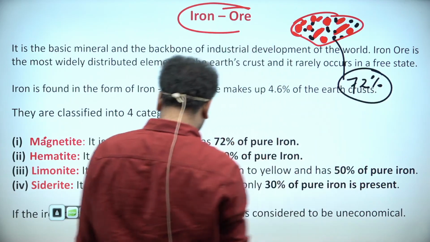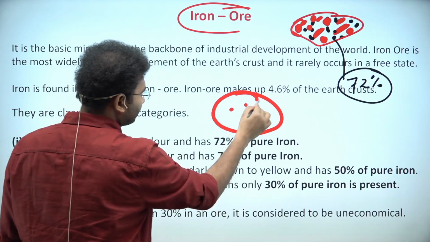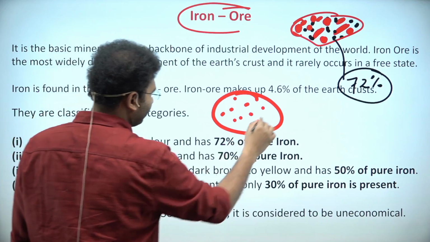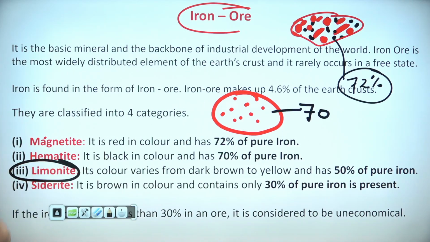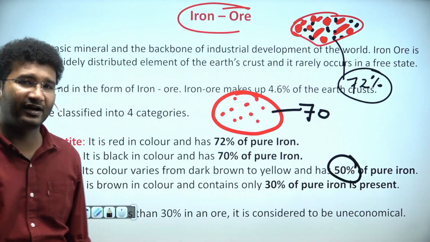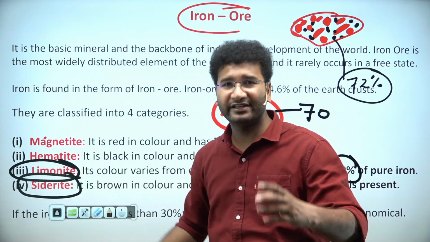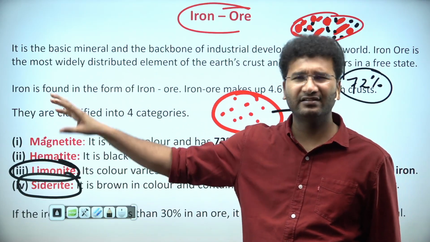If you are going for a rock which is hematite, the iron content will be somewhere around 70% of it. Likewise, if you go into limonite, only 50% of the rock will have iron. Or the ore. Go to siderite, it has only 30%.